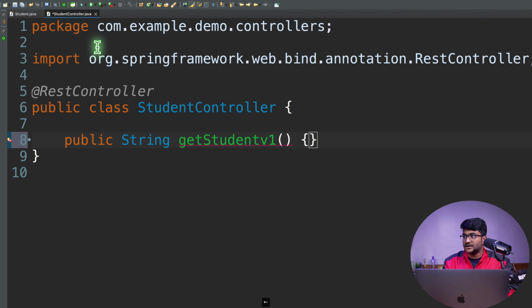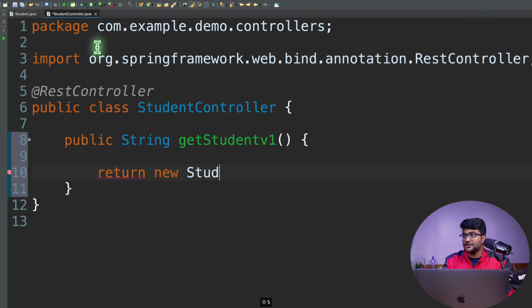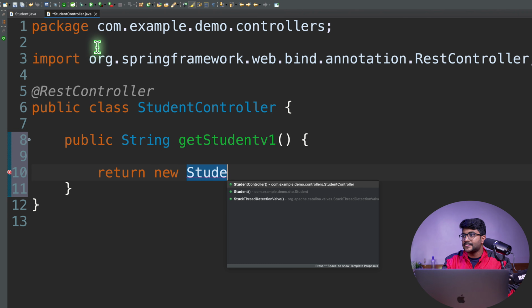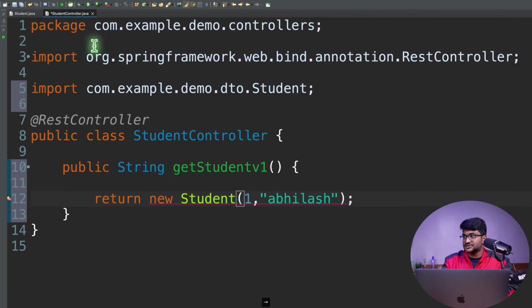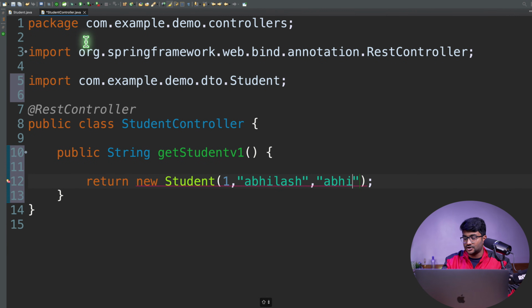And I will basically return a new student object over here. And I'm going to say new Student. And obviously this is not going to give me a constructor to initialize all the student data. For an example, I have the student ID, the student name, let's say Vilas, let's say the email of the student, let's say obi@gmail.com.